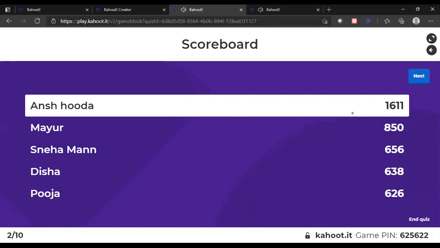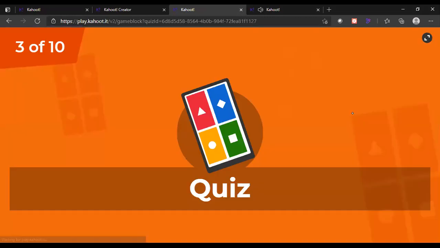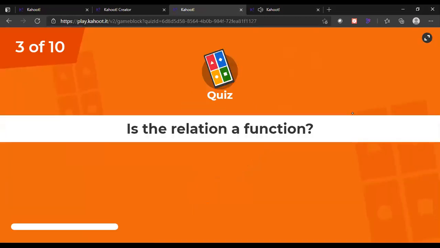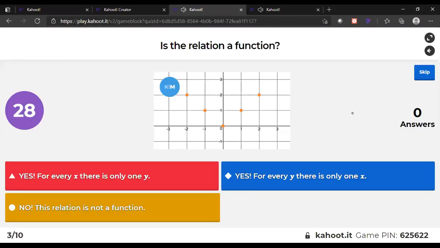So Anshuda is again on first. Very good. Mayur is also there. He's on second. So like this, you have to try. Only 10 questions are there just for the revision. Is the relation a function? Question is, can we say any relation is a function? Relation क्या होता था? Then inputs are there, outputs are there. Maybe there is any value which has input but not output. So function, can we say the same as for function?